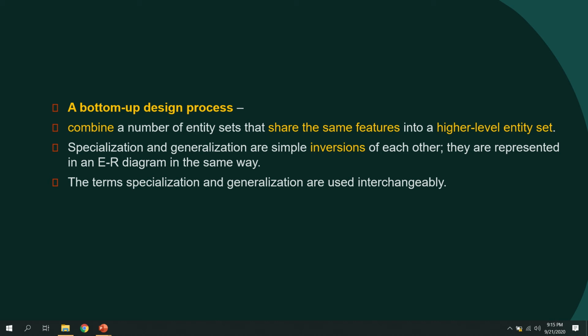With the help of one example, I think the concept of specialization and generalization will be very clear to you. We all know about doctors. First of all, I'm going to explain the concept of specialization. Suppose we have an entity set called doctor.